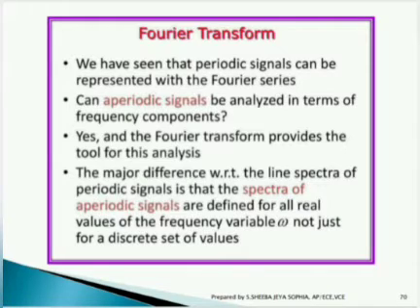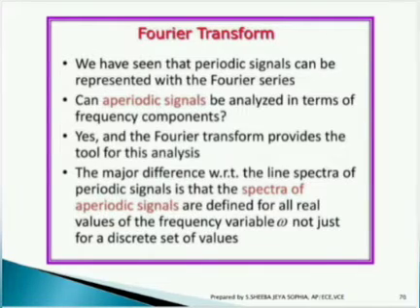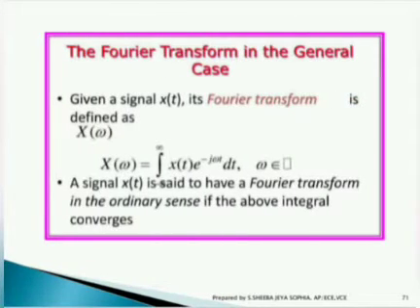The major difference with respect to the line spectra of periodic signals is that the spectra of aperiodic signals are defined for all real values of the frequency variable omega, not just for a discrete set of values. The Fourier transform in general can be represented as X of omega equals the integral from minus infinity to infinity of x of t into e power minus j omega t dt.